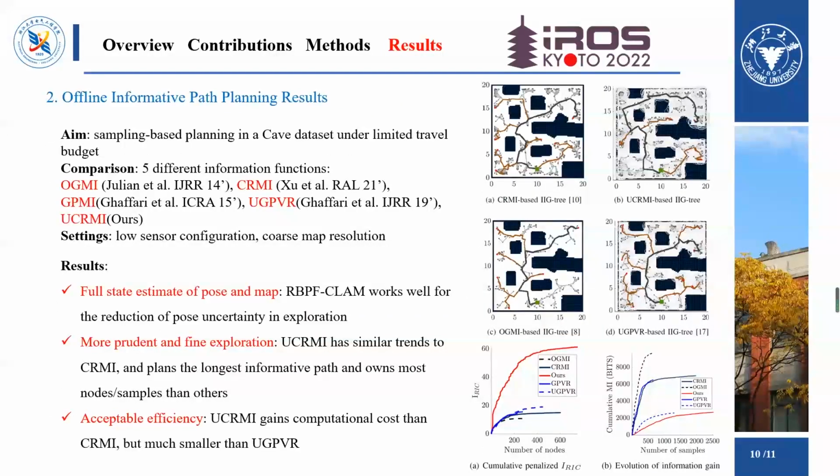In the second simulation, we compare our UCRMI with four other important information functions, such as OGMI, CRMI, GPMI, UGPVR. We use a robot equipped with a poor sensor to plan a most informative path in the cave map under the limited travel budget. Monte Carlo simulations show that RBPF-CLAM works well for the reduction of pose uncertainty in exploration. UCRMI has similar trends to CRMI, and plans the longest informative path and owns the most nodes or samples compared to the others, which means UCRMI can conduct more prudent and fine exploration. The results also show UCRMI has a higher computational cost than CRMI, but much smaller than UGPVR, which is also acceptable.